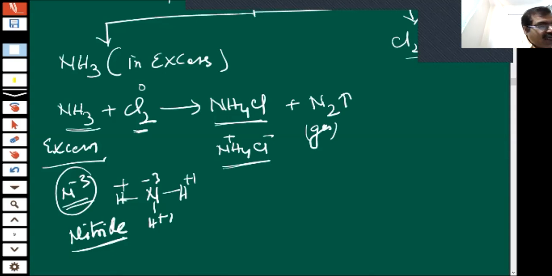Nitrogen gas is formed, and Cl is converted into chloride form, and some of the nitrogen is left in the form of ammonium.